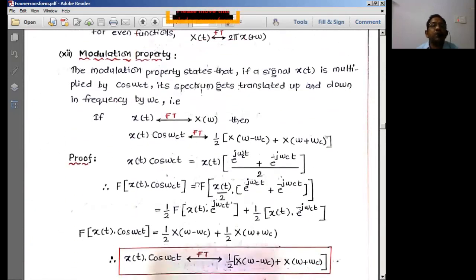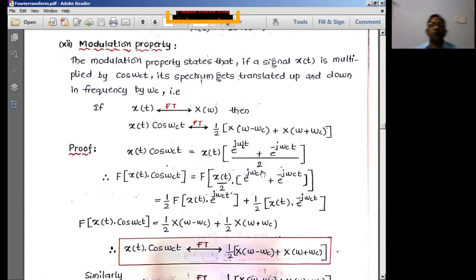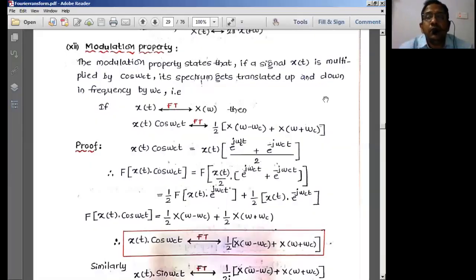The next one is the modulation property. This is also an important property. Modulation means you are multiplying the signal x of t with cos omega c t. This property states that if a signal x of t is multiplied by cos omega c t, its spectrum gets translated or shifted by plus omega c and minus omega c. That means it is translated up and down in frequency by omega c. That is the modulation property.